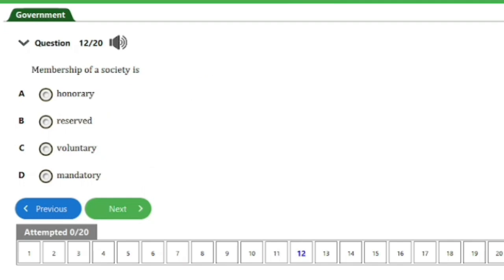So here's question number 12 of 20. It says, membership of a society is A. Honorary, B. Reserved, C. Voluntary, D. Mandatory. So guys, the answer to this question is option C, that's voluntary. So that's it for this question. Let's head on to the next question, guys.